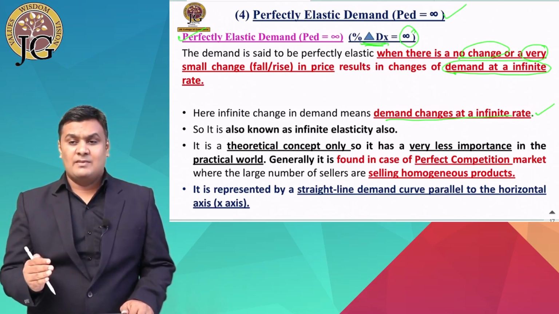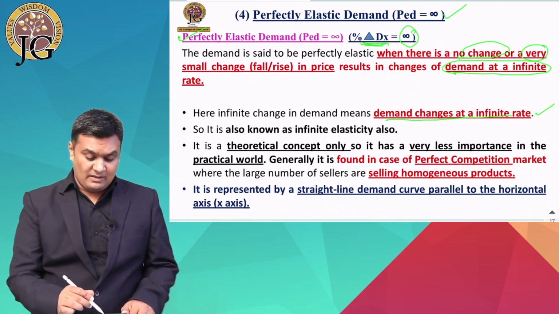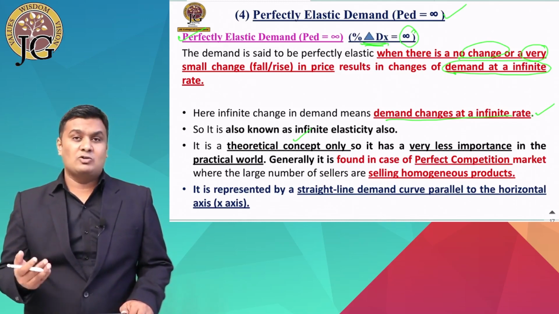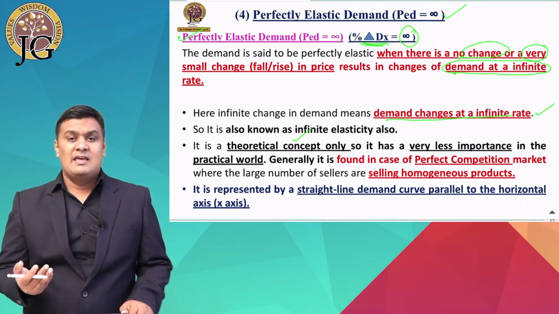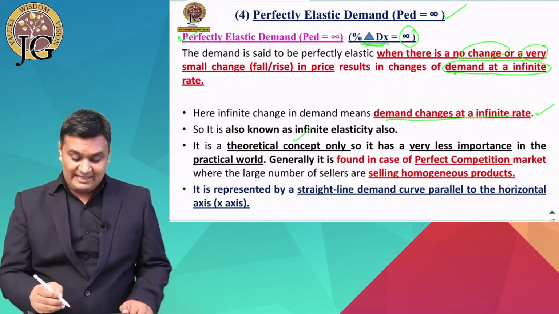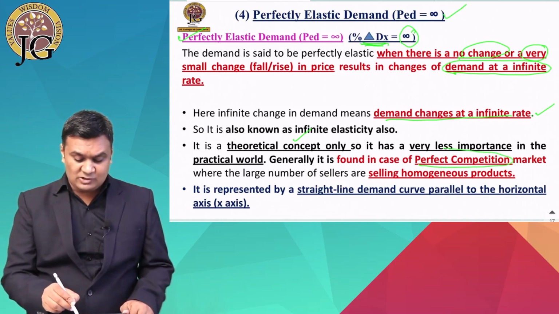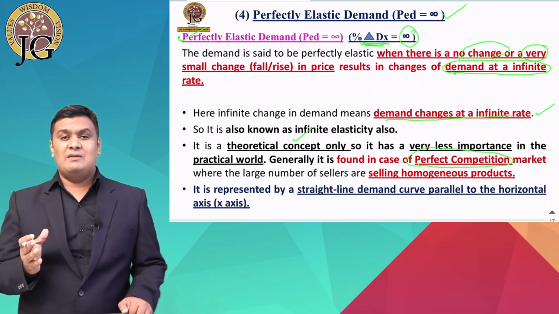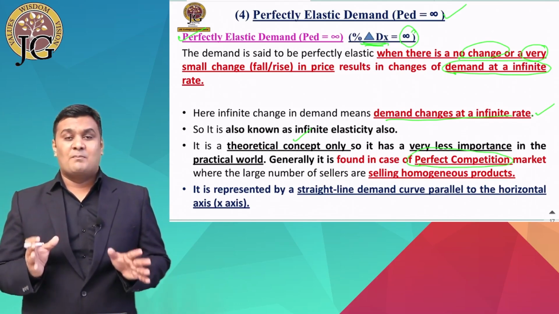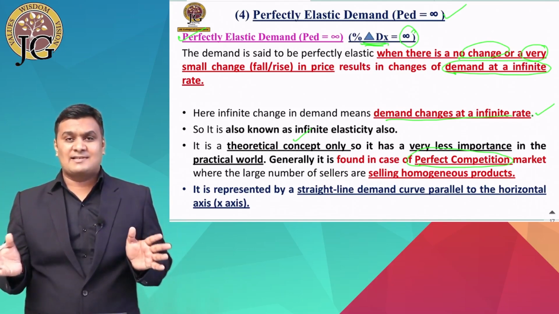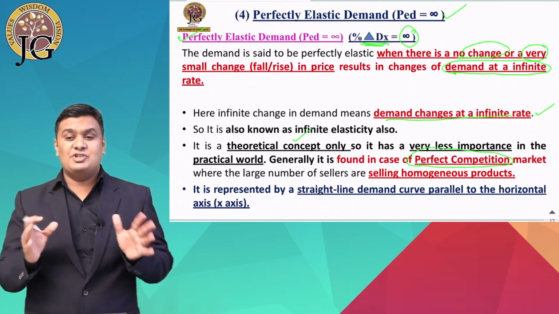In reality, this kind of concept is rarely seen and this is a theoretical concept only. But if we talk about a practical example, then this kind of demand curve or this kind of elasticity can be seen only in the case of a perfectly competitive market. Now, as you all know, a perfectly competitive market is that market where a large number of buyers and sellers are there and which are selling homogeneous products.